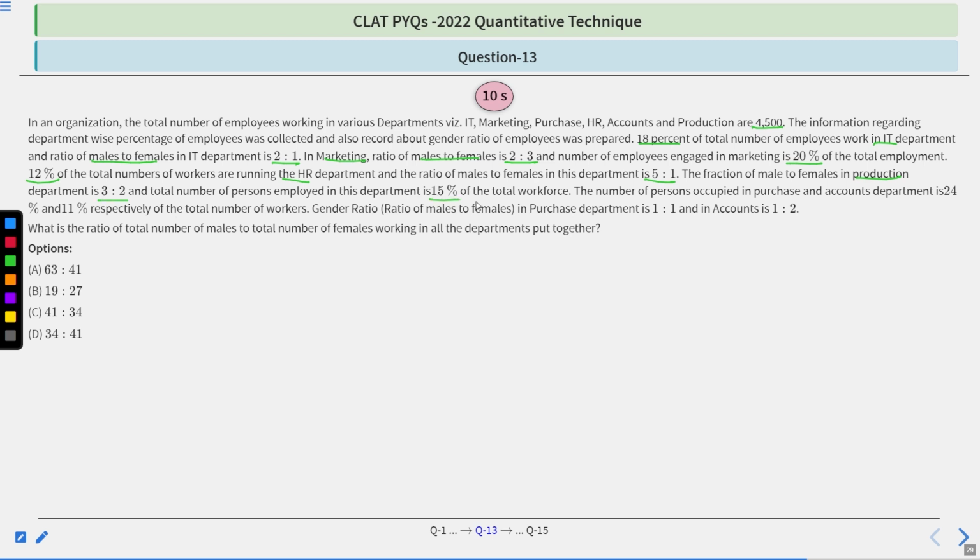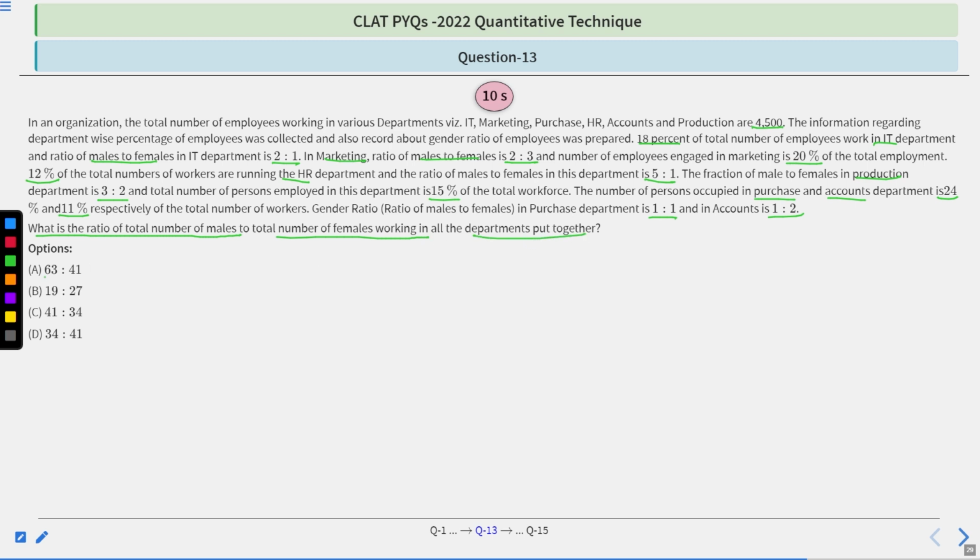Employees are 15% of total. In purchase, the total number of employees is 24%, ratio 1:1. In accounts, total employees 11%, ratio 1:2. Now the main question is, what is the ratio of the total number of male to the total number of female working in all the departments put together?